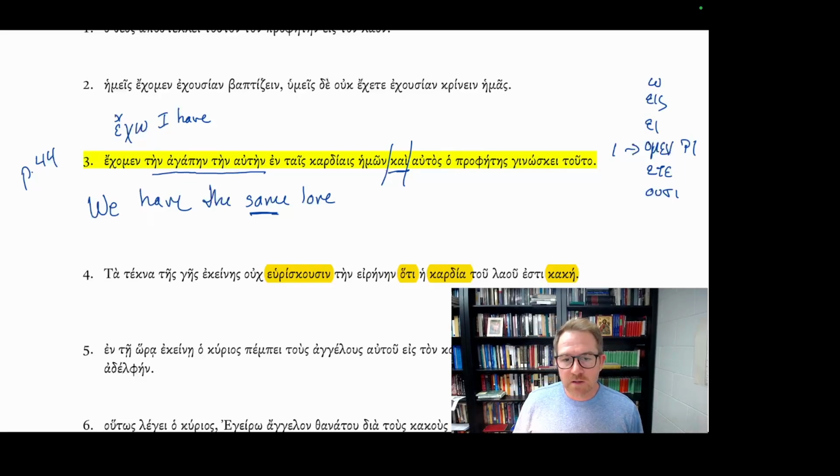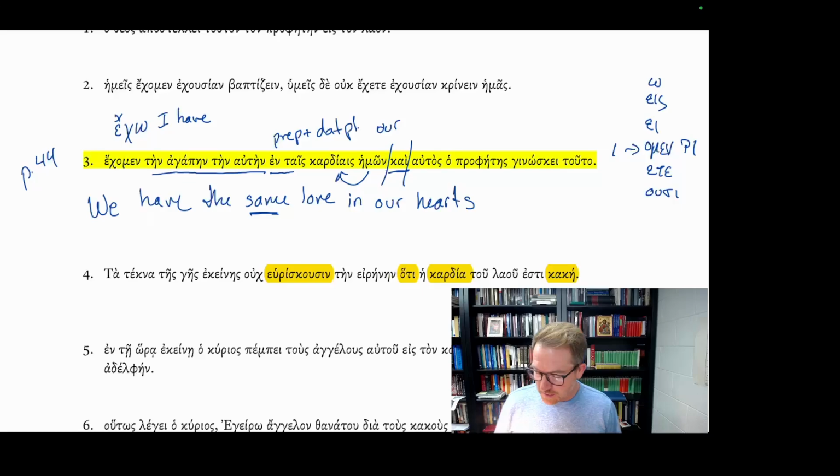We have the same love in the hearts of us, or in our hearts. Why is it our hearts? It's in because of this preposition followed by the dative, tais cardiais, in the plural, and hemon tells us that these hearts are possessed by us, the hearts of us, or our hearts. And kai,